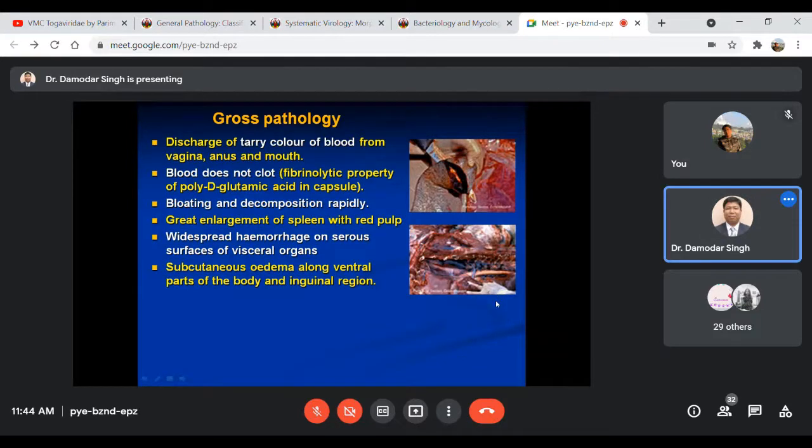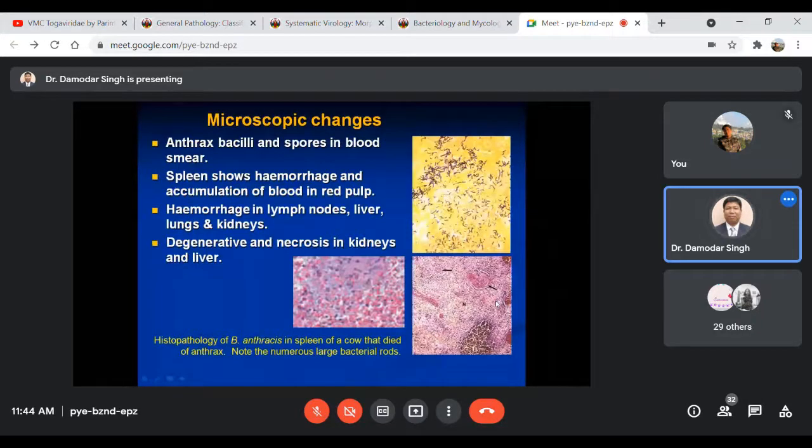Okay, then coming to microscopic examination of the affected organs and tissues. The organism Bacillus anthracis, I mean the bacilli as well as the spores, can be demonstrated in the blood by making a blood smear and looking under the microscope. You can demonstrate the presence of this organism, right?